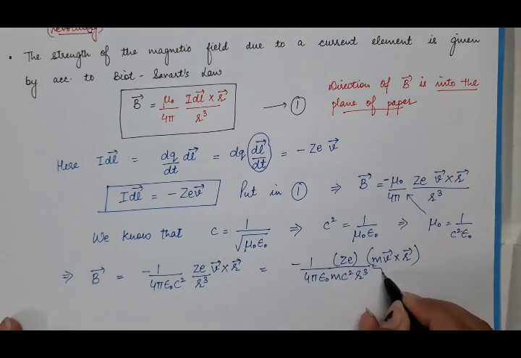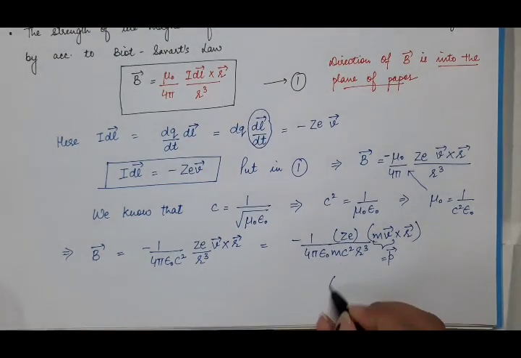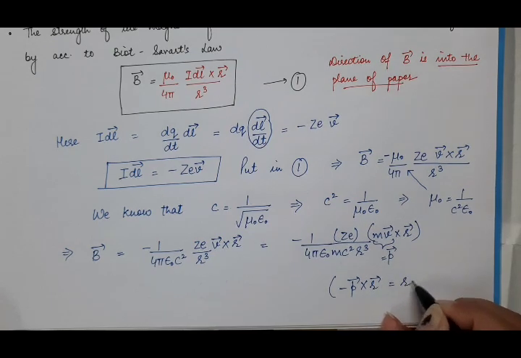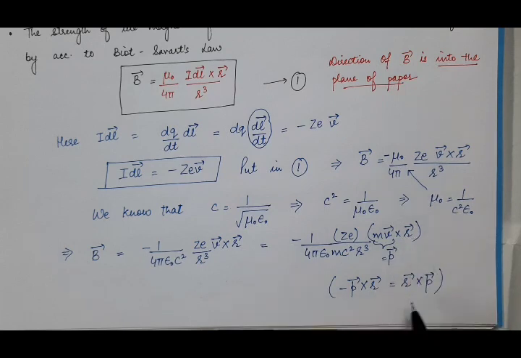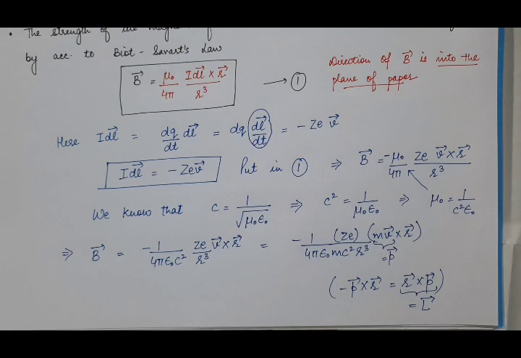So this mv is equal to the p vector. So you have minus p cross r here, and we know that minus p cross r is equal to r cross p, because the cross product is not commutative in nature, and this r cross p is equal to the angular momentum vector L.